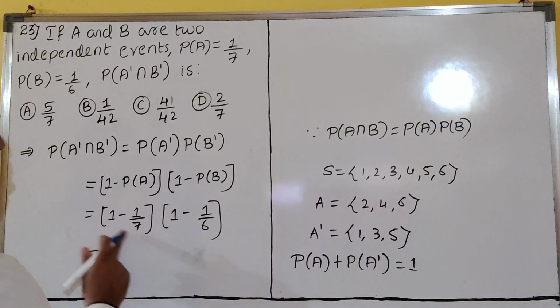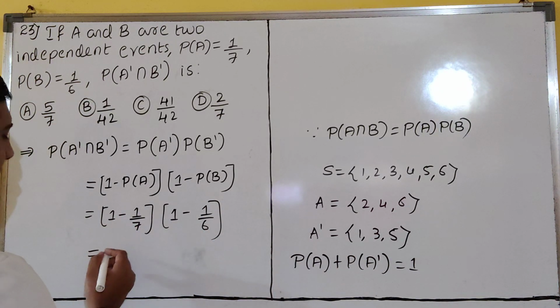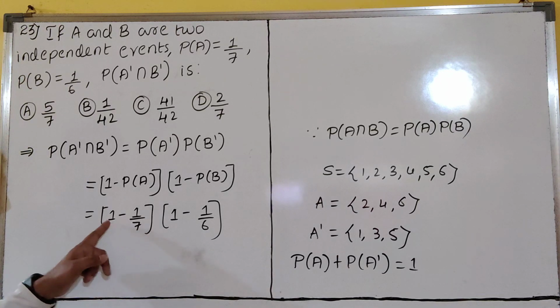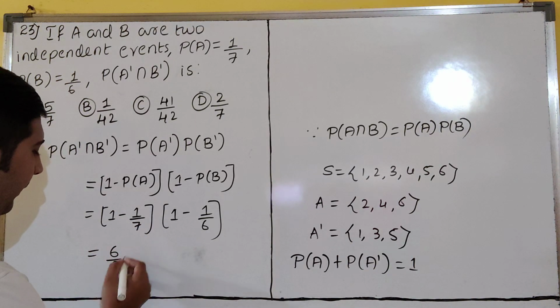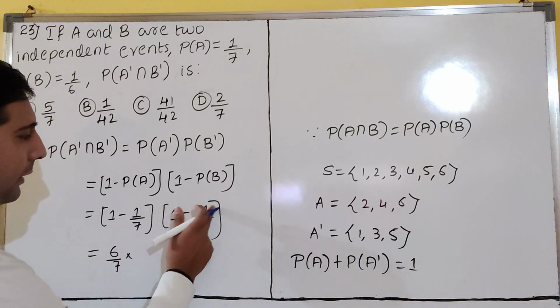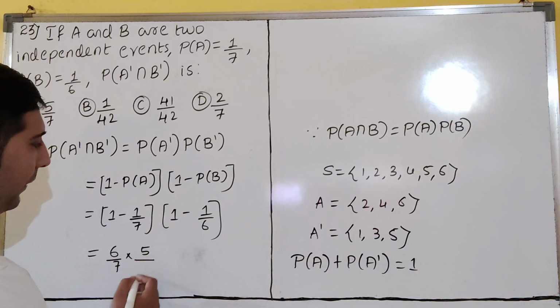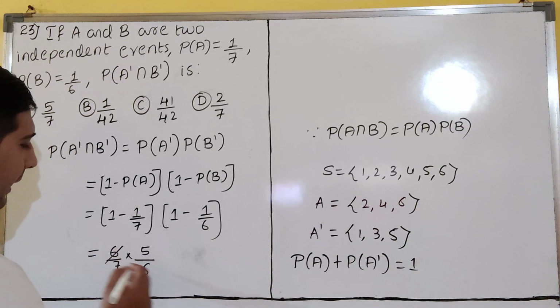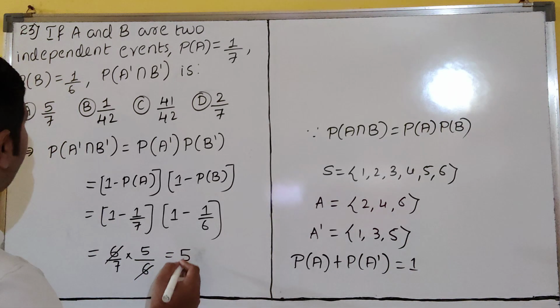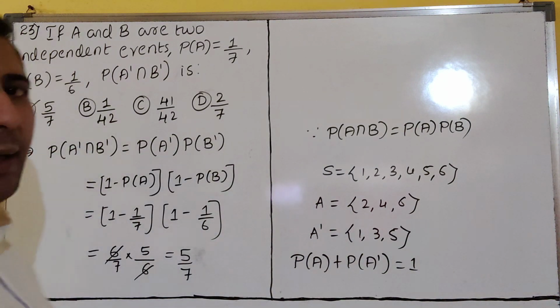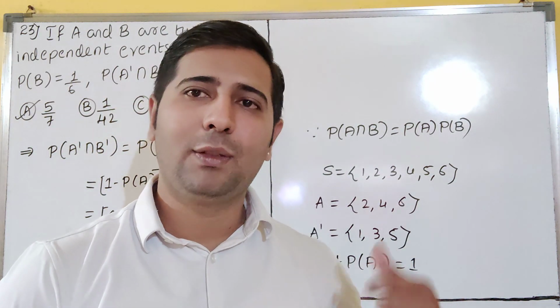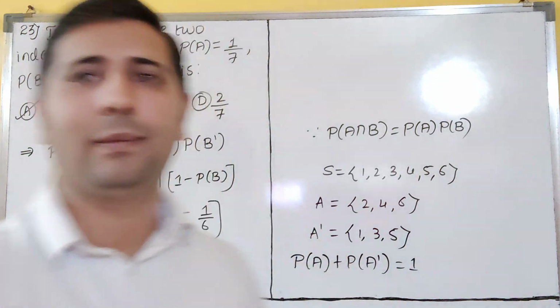So now see, 1 minus 1 by 7. 7 minus 1 is 6 by 7. So 1 minus 1 by 6. 6 minus 1 is 5. 5 by 6 will get. 6 and 6 get cancelled. 5 by 7 is our answer. That is matching with option A, dear students. A for awesome. Awesome is the answer. So please copy this. We will go for the next question.